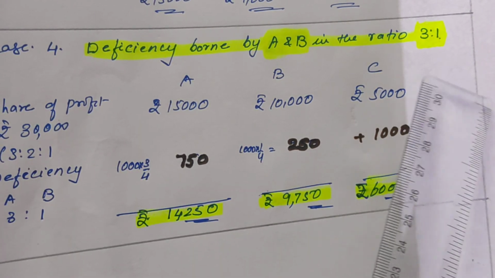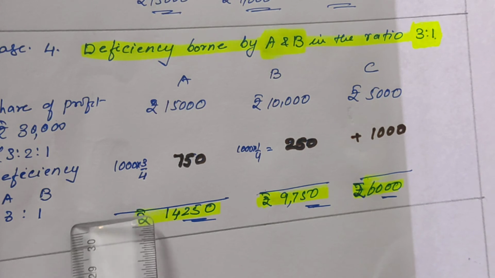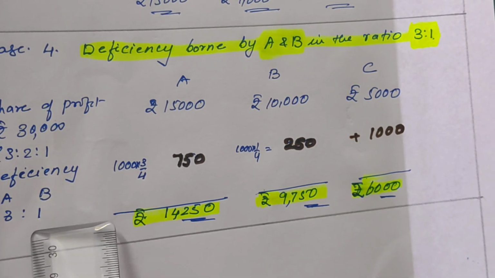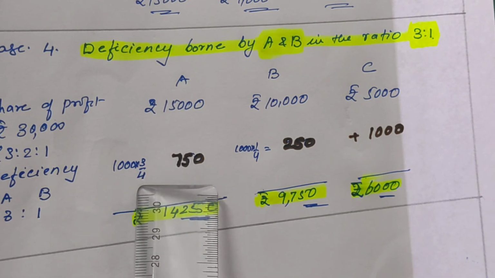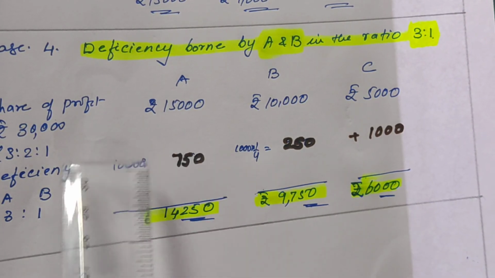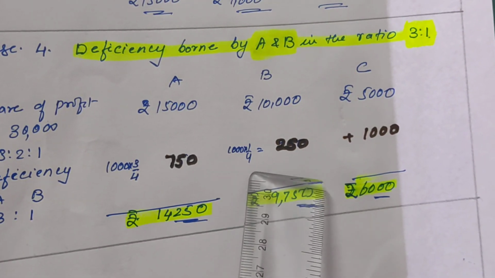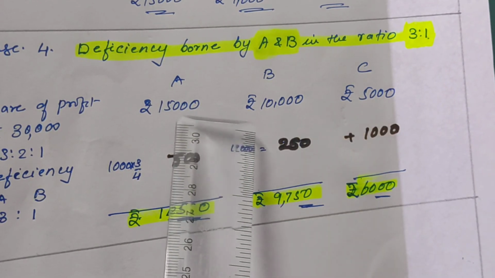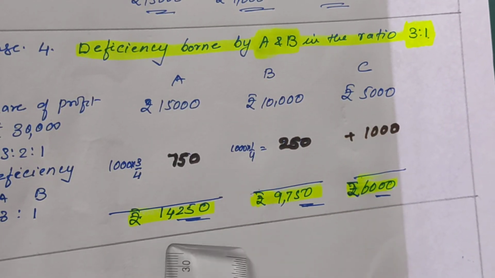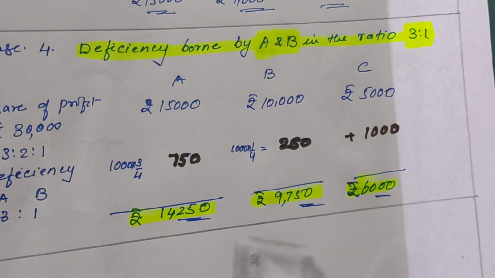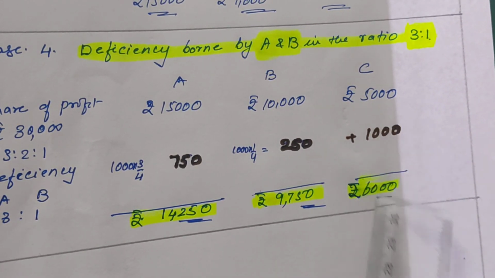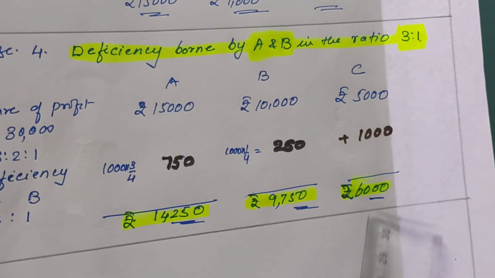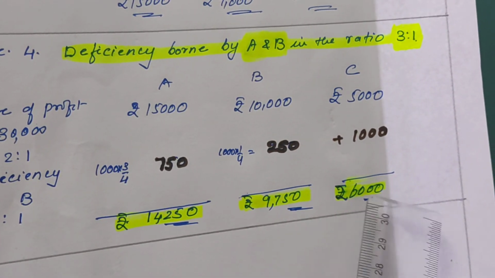When an agreed ratio is given, the deficiency will be compensated in the agreed ratio. So A will be giving 1,000 into 3/4, that is 750, and B will be giving 1,000 into 1/4, that is 250. So from A's share 750 will be reduced, B's share 250 will be reduced. This 750 plus 250, 1,000 will be added to C's share, and C will be getting 6,000 profit.